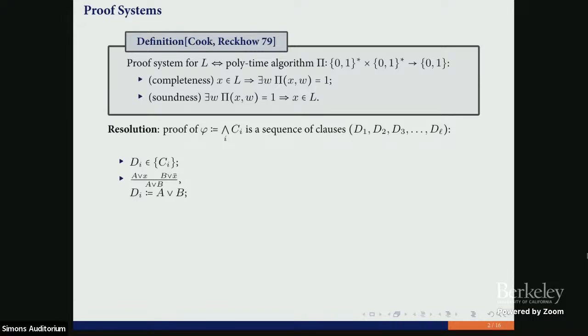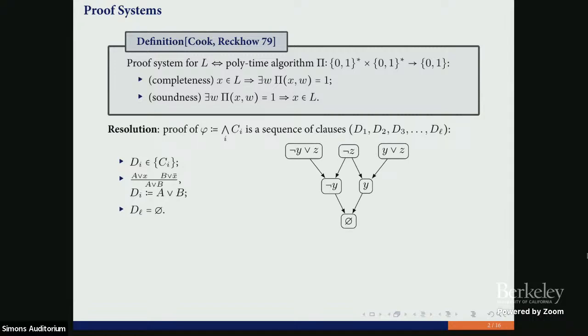If we have two clauses of this form, then we can produce one more clause. The idea is, if we have a satisfying assignment for these two clauses, then the same assignment will satisfy the resultant, the result of this operation. And our goal is to derive an empty clause that is not satisfied by any assignment.